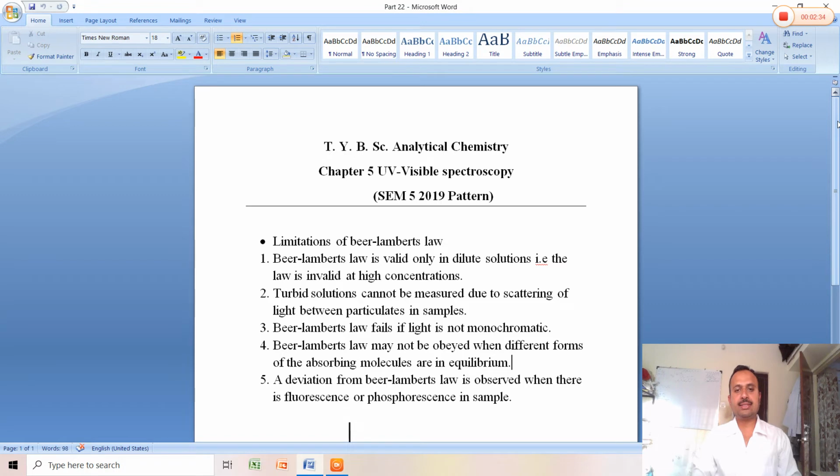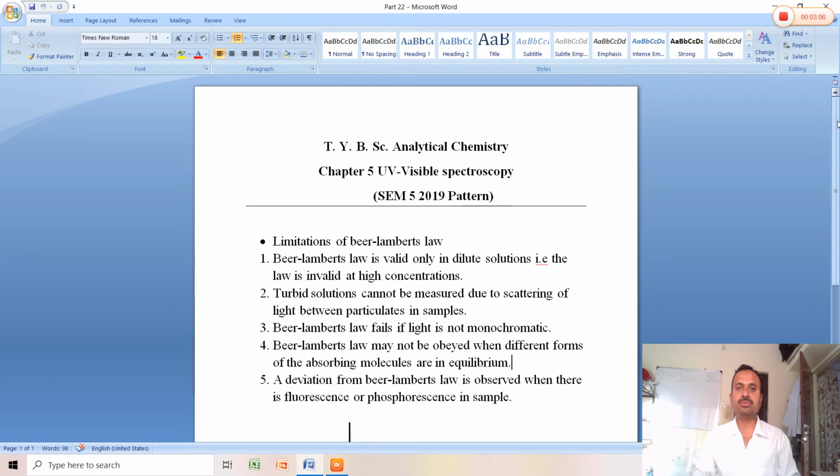The Beer-Lambert law fails if light is not monochromatic. It is a must that monochromatic light should be present so that we get a selected wavelength of light. The fourth limitation is that the Beer-Lambert law may not be obeyed when different forms of the absorbing molecules are in equilibrium.